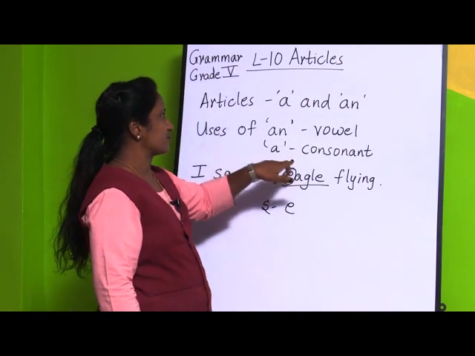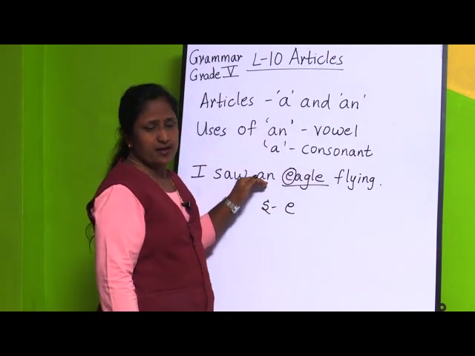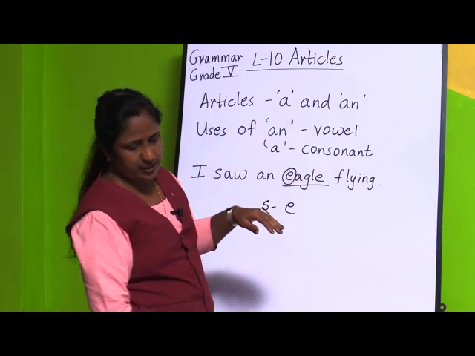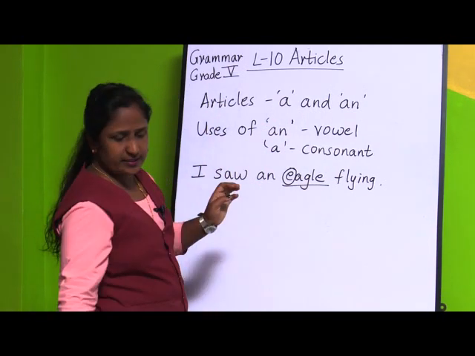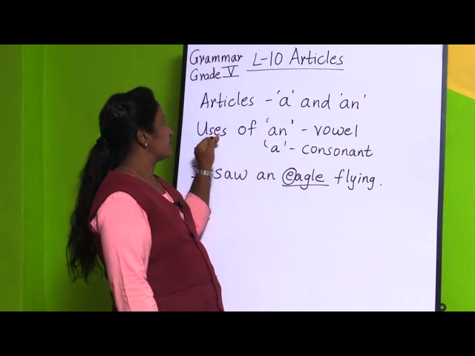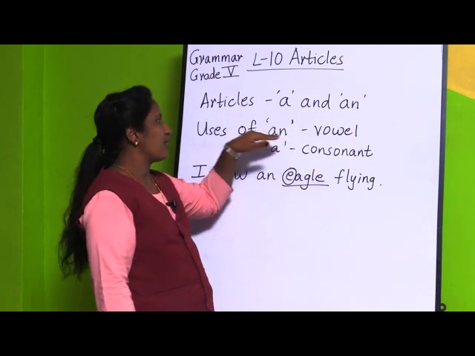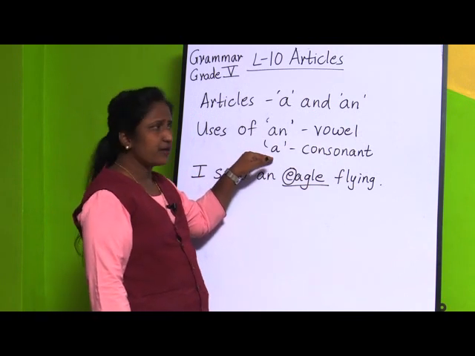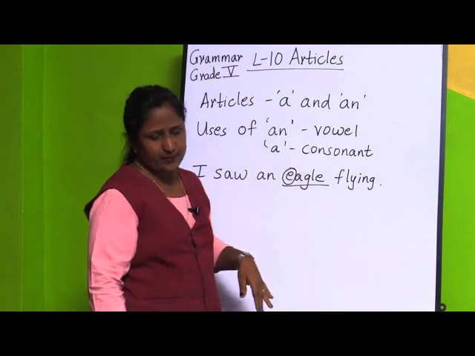It sounds like a vowel sound. That's why we have used the article an. So once again, if it sounds like a consonant sound, we are going to use the article a. If it sounds like a vowel sound, we are going to use the article an.